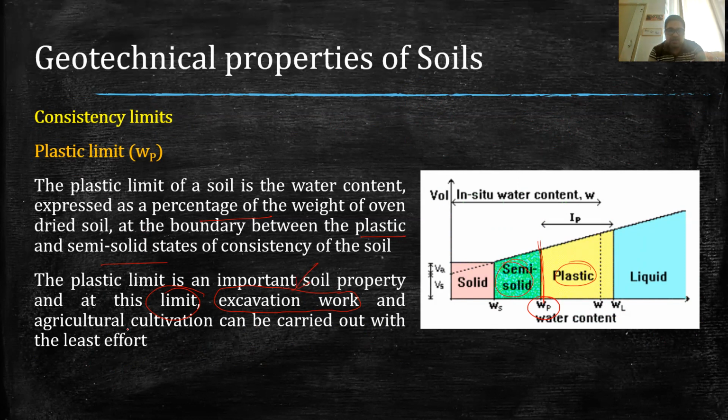And similarly, if we are considering soil for agricultural cultivation work, in that case also plasticity of the soil matters a lot. So if our soil is in the plastic limit, then excavation work, agricultural cultivation work, and similarly some other works also can be carried out. So therefore, determining plastic limit is very important.